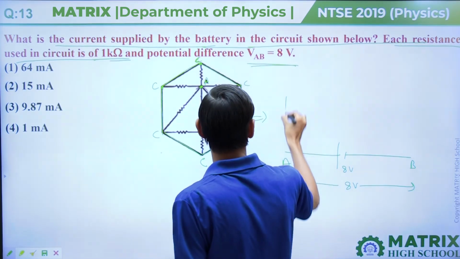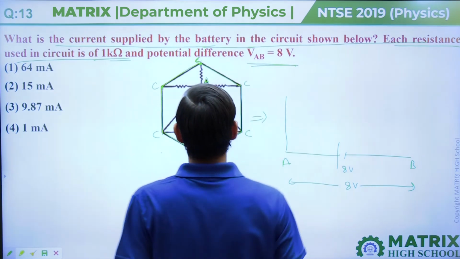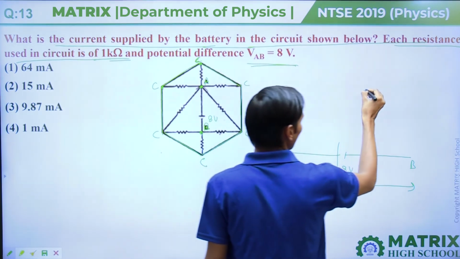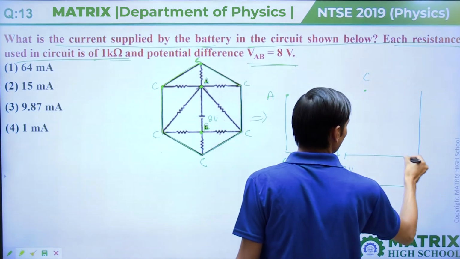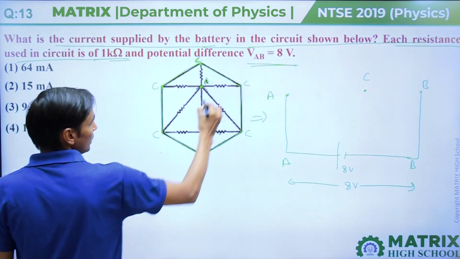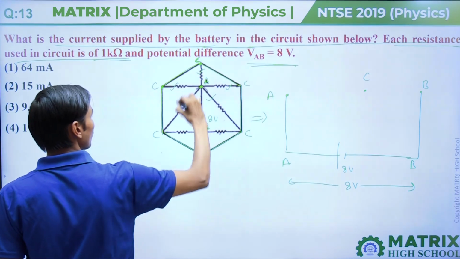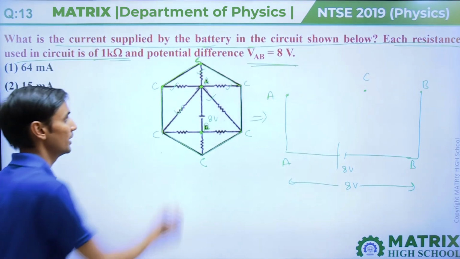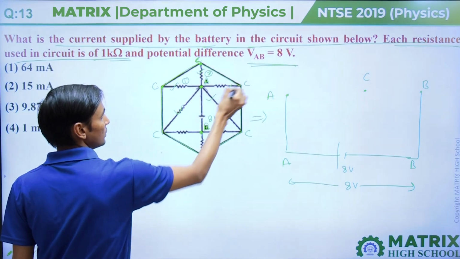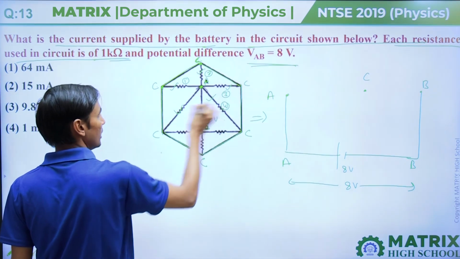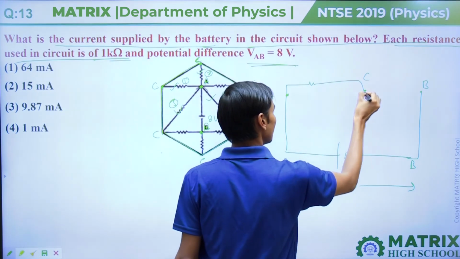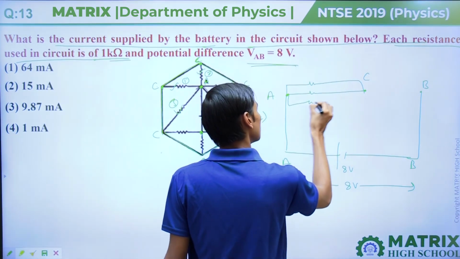If we connect C, we can take this point as A and this point as C and this point as B. Then if we take one by one resistance from A to C, 1, 2, 3, 4, 5. 5 resistance are connected between A to C.